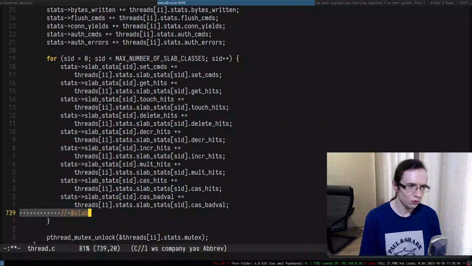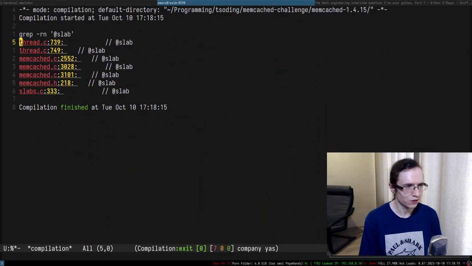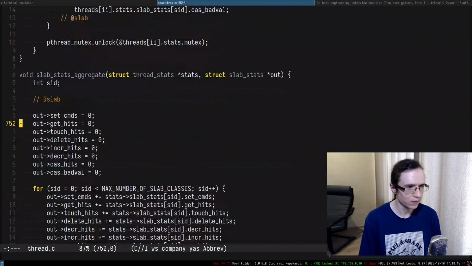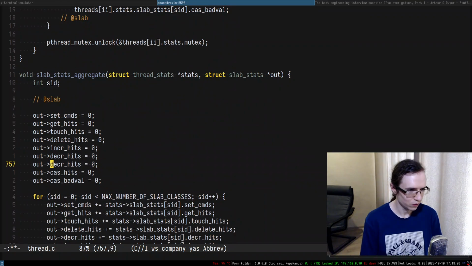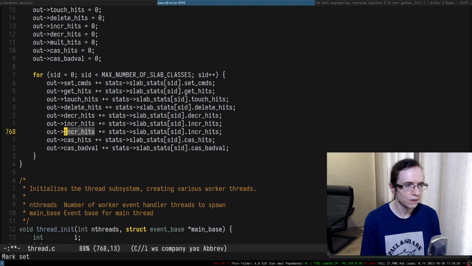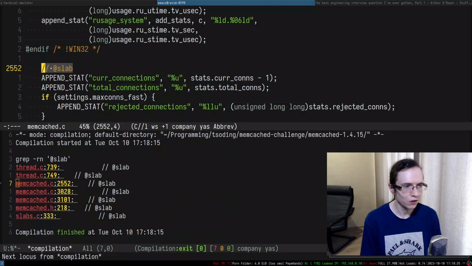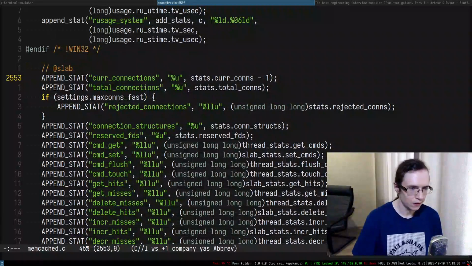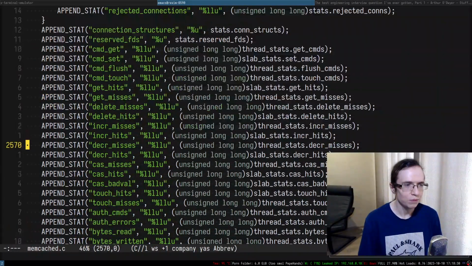So I can remove the slab, but I'm not going to remove it, because I still want to have this kind of stuff. Okay. Right, so this is mult, increment, mult. Okay, next place. Increment misses, increment hits.